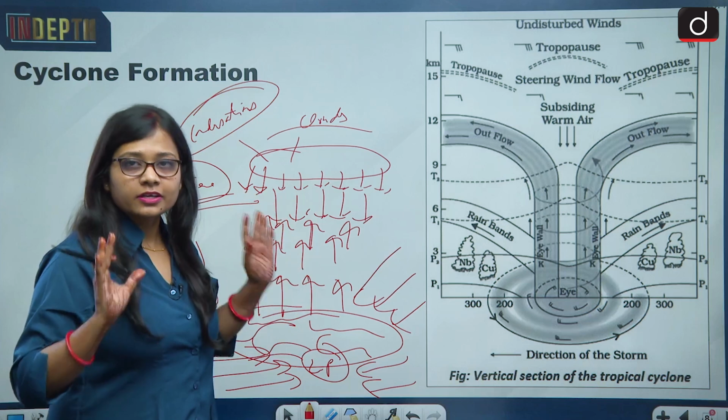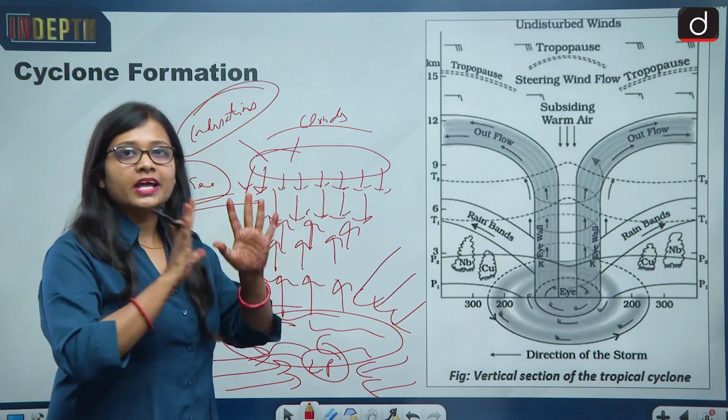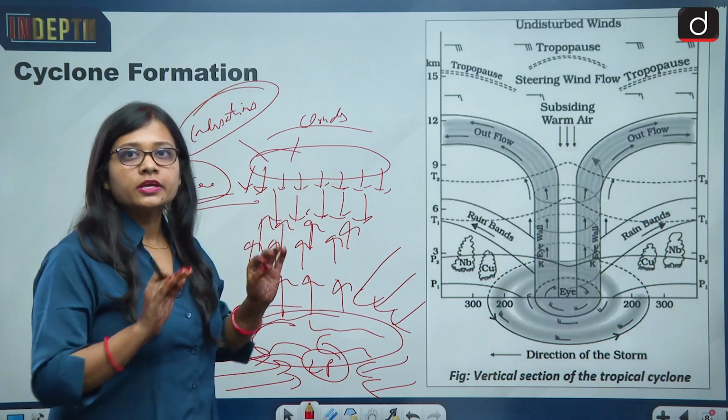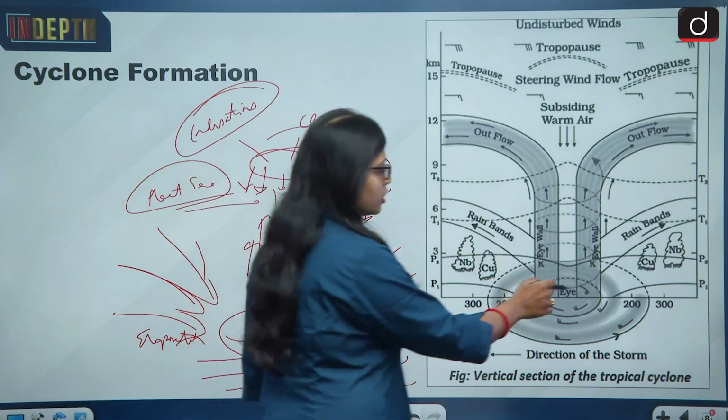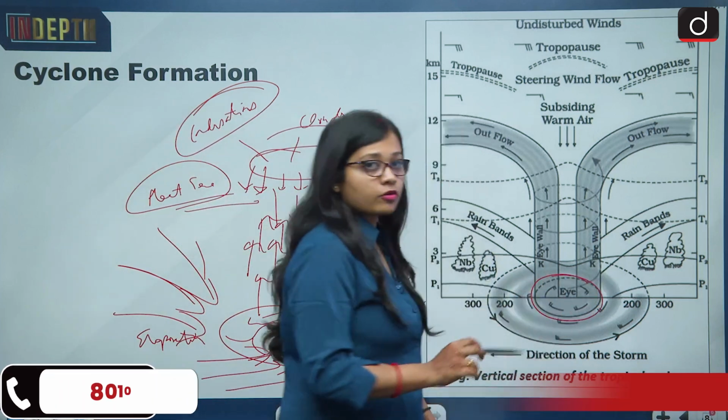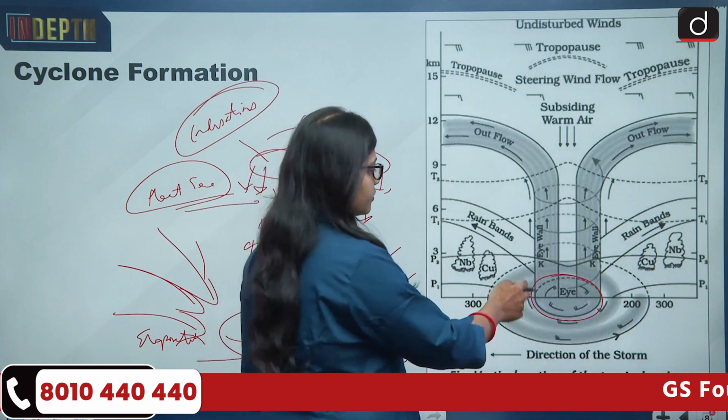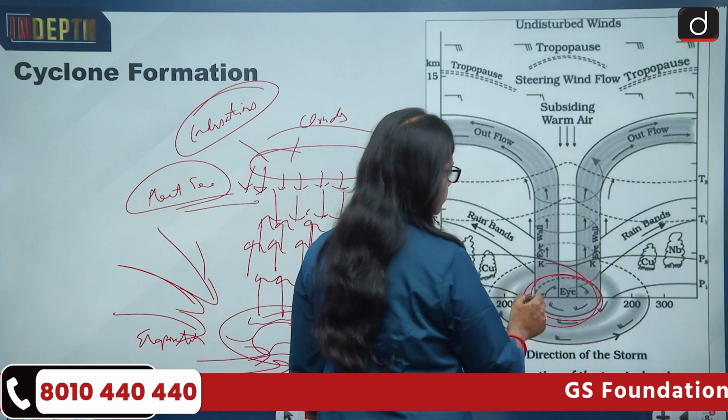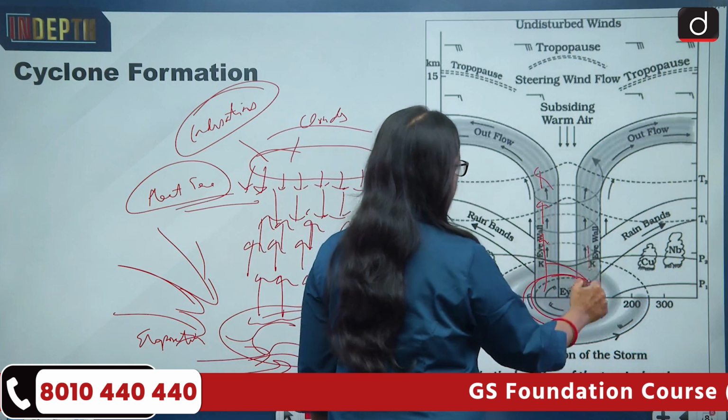So I hope the things are clear, and this is very basic, how the cyclone actually takes place. Now this lower pressure zone which is created is what is called the eye of the cyclone. See, this is the eye of the cyclone.